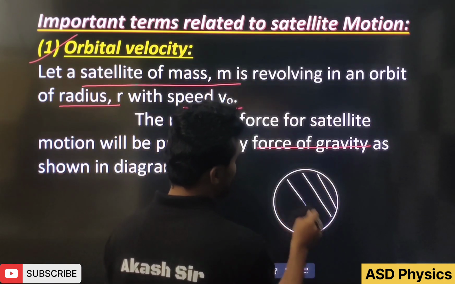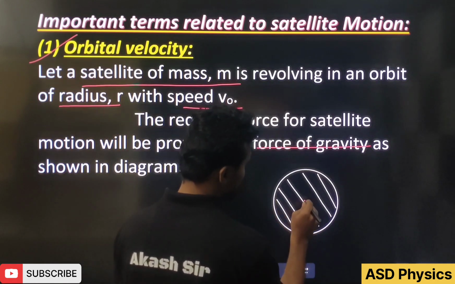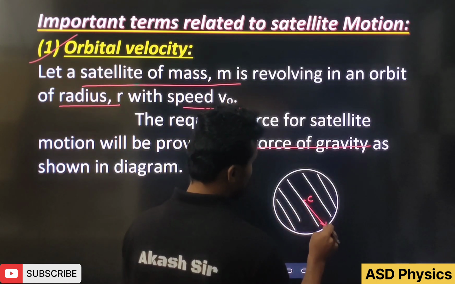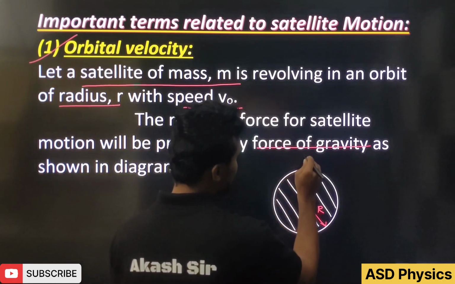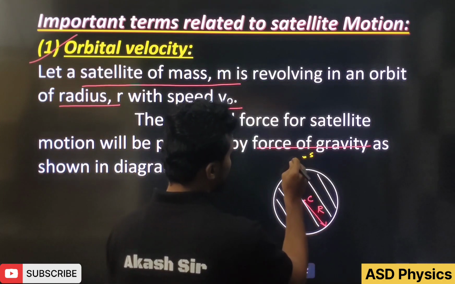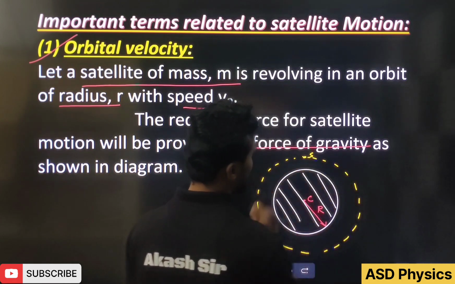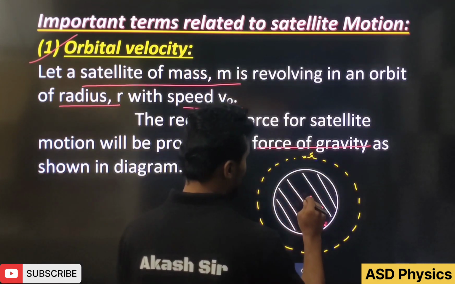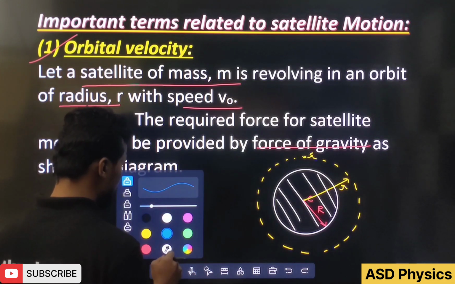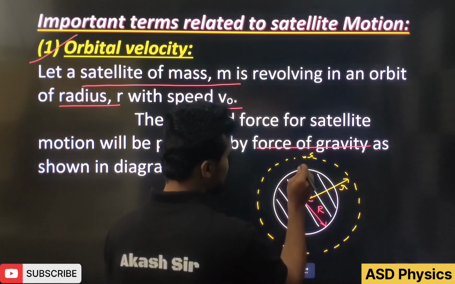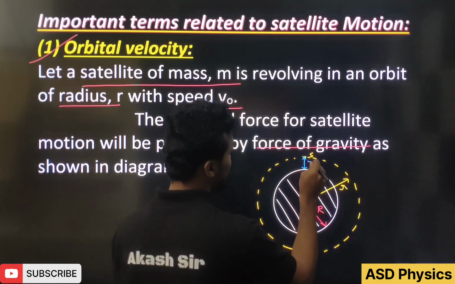So let's take this as my planet, and this is its center, and its radius is R. Now one satellite is revolving around the planet, and the radius of the orbit of the satellite is small r. If the height of the satellite above the planet is h, what I'm telling here is, the height of the satellite is h.